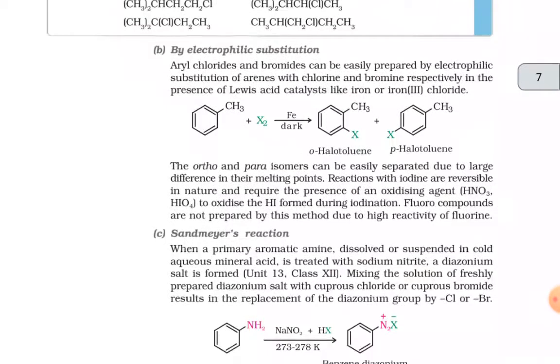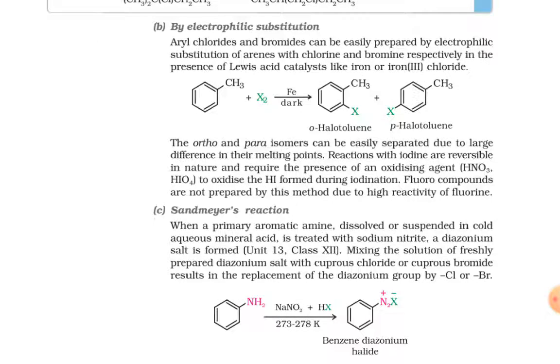B is by electrophilic substitution. Aryl chlorides and bromides can be easily prepared by electrophilic substitution of arenes with chlorine and bromine respectively in the presence of a Lewis acid catalyst like iron or iron(III) chloride. The reaction is toluene plus X2 in the presence of Fe in the dark gives out ortho-halotoluene plus para-halotoluene.